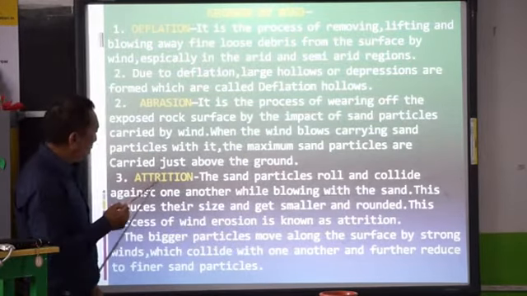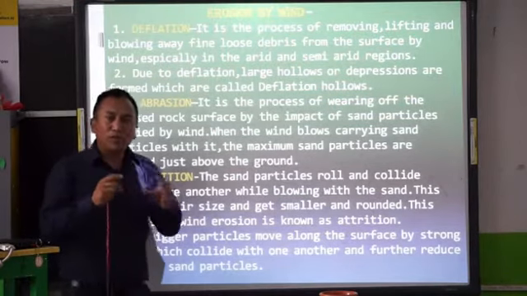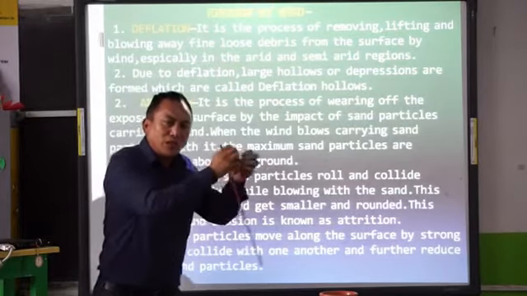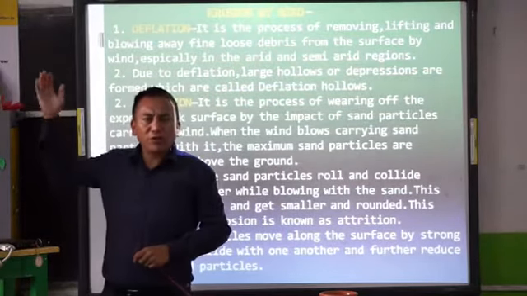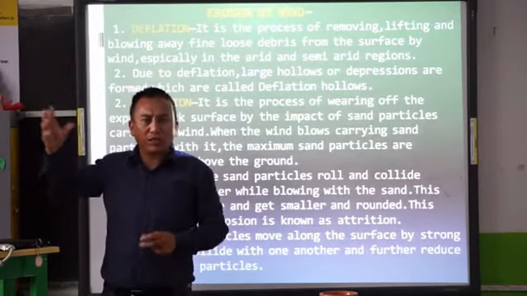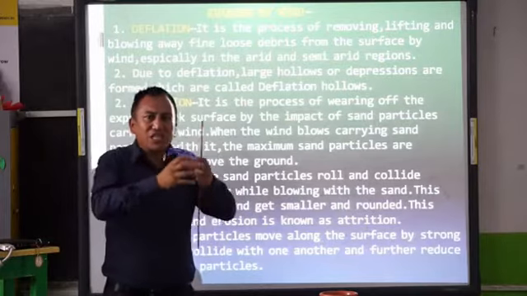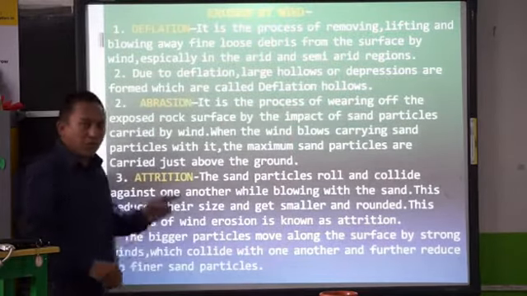And then we have the next one, that is attrition. What is attrition? Attrition basically means when the rocks move ahead, they bang against each other and become smaller and smaller. It's like when the river flows down. When the river flows down in the mountainous region, the rock particles are bigger, but as they move down the river, they bang against each other and become smaller and smaller. That process is called attrition here also.